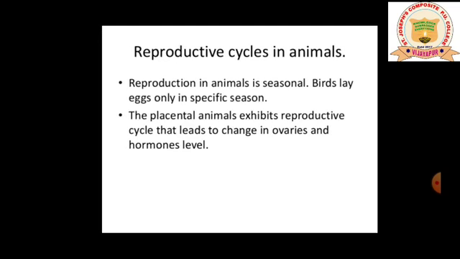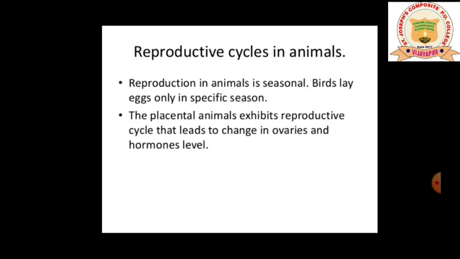Now coming to the reproductive cycle in animals. Reproduction in some animals is seasonal. Only in season they reproduce. Like birds lay eggs only in specific seasons. And the animals with a placenta exhibit a reproductive cycle that leads to change in the ovaries and hormonal level.